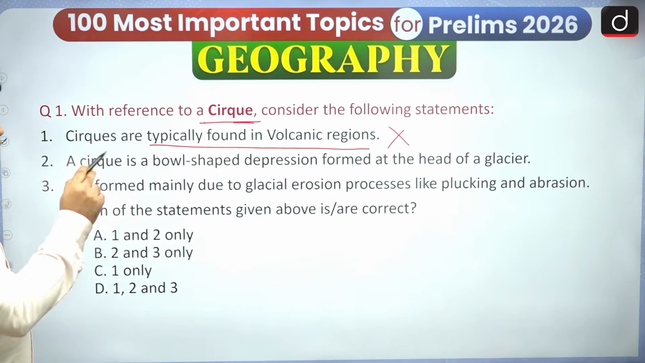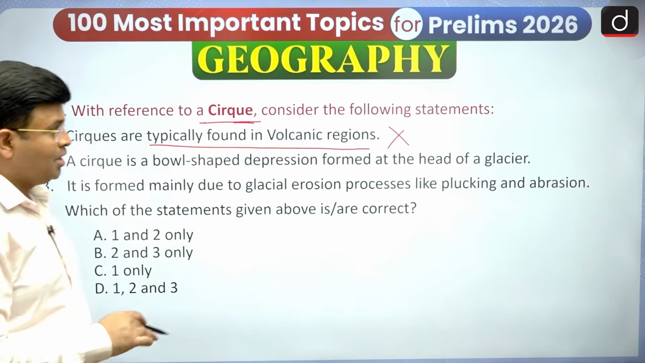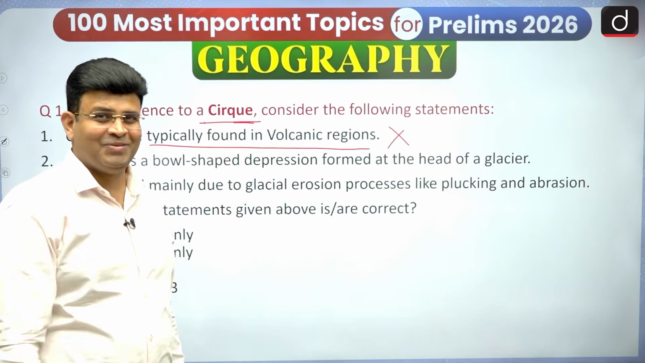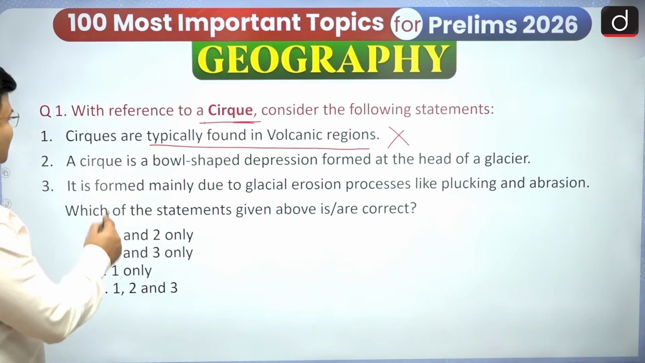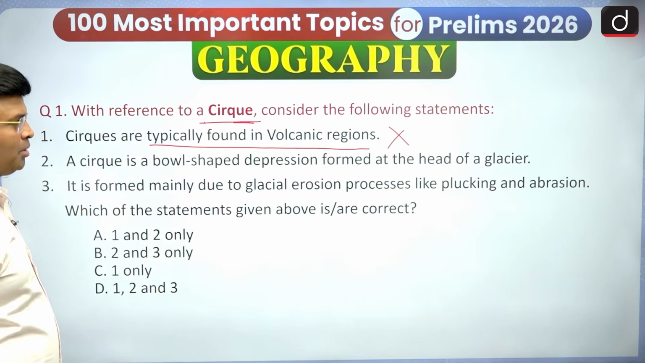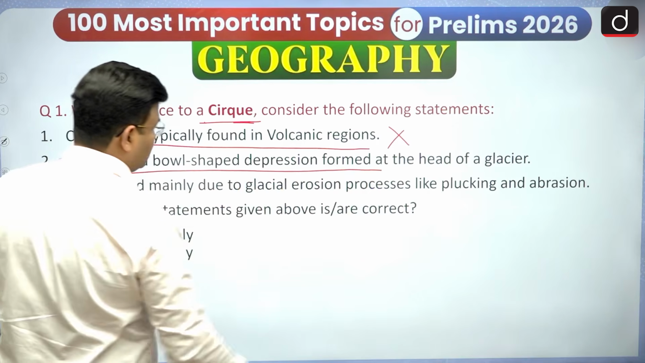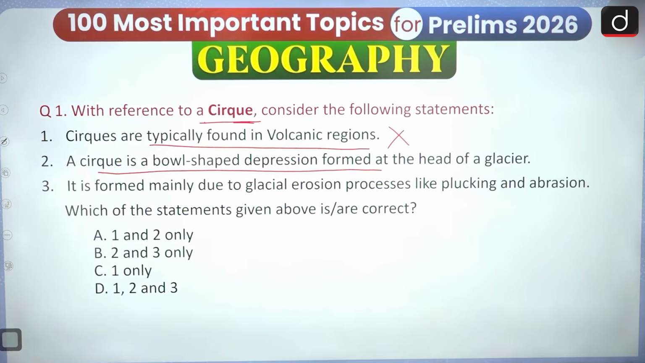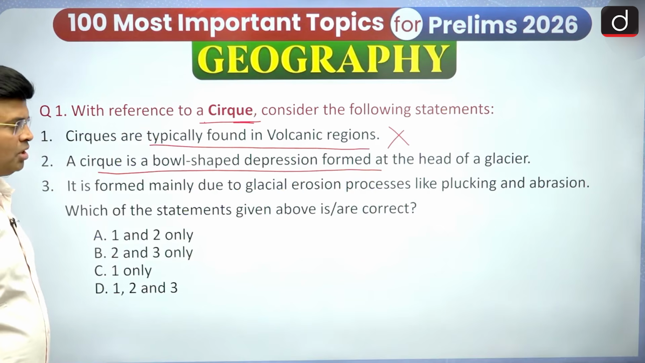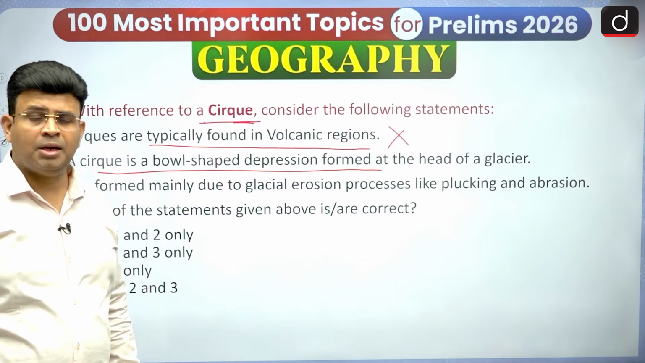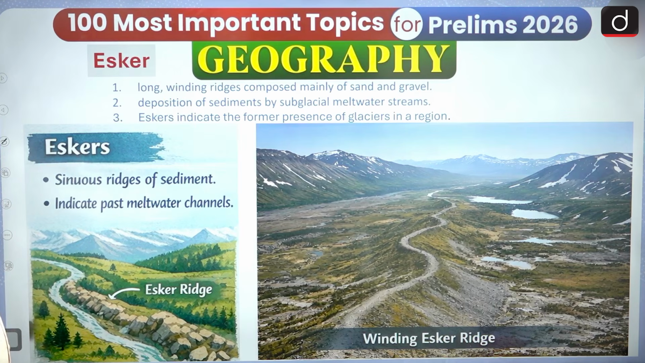You have to give what could be the answer to all these questions, and in the 5th episode I will discuss the answers. I started giving the answer, sorry. And a cirque is a bowl shaped depression formed at the head of the glacier. Is it correct or wrong? You have to answer it. And it is formed mainly due to glacial erosion processes like plucking and abrasion. So this question we have to answer and give in the comments, and I will give the answer in the 5th episode. This is now the next one.